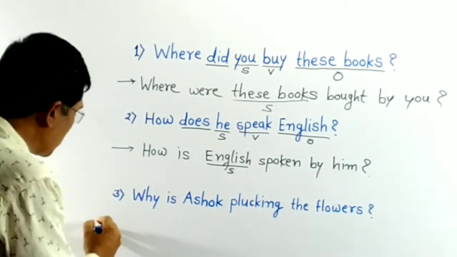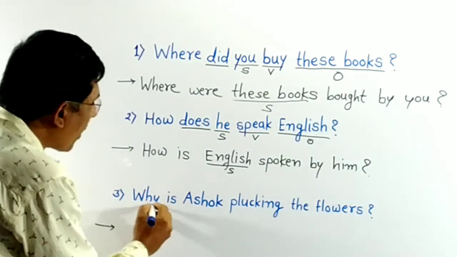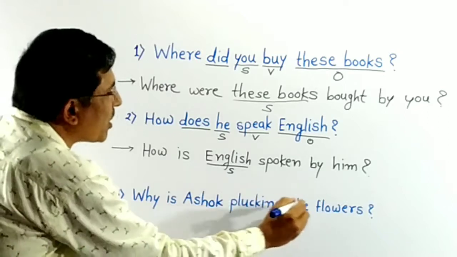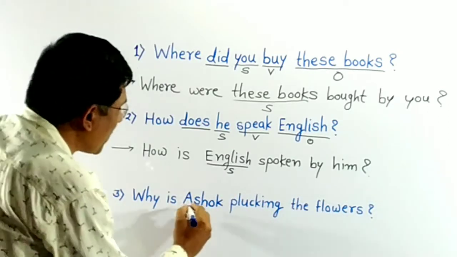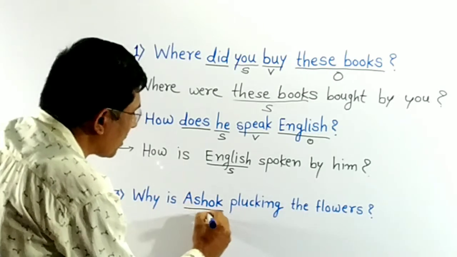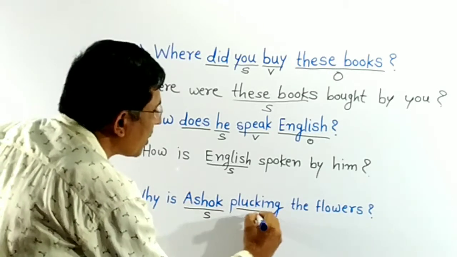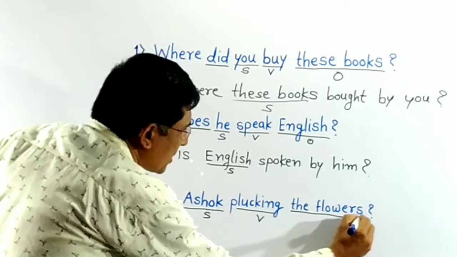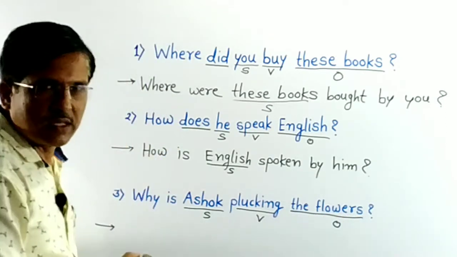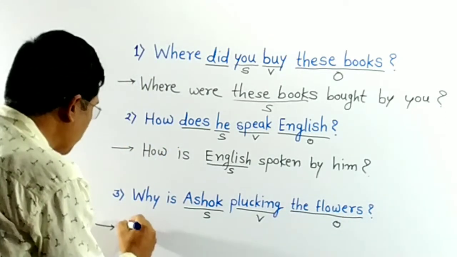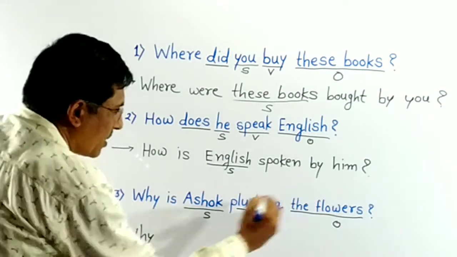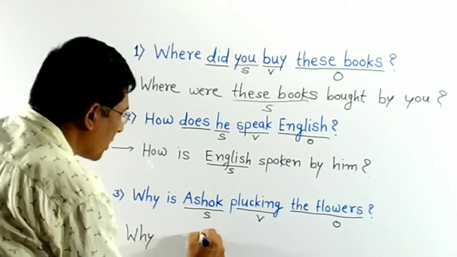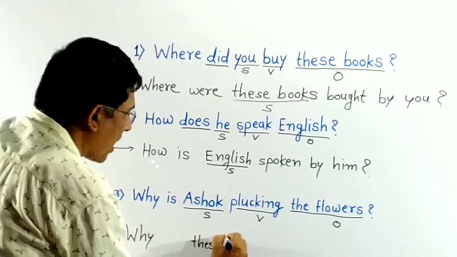Now third sentence is, why is Ashok plucking the flowers? Underline subject, Ashok is subject here, plucking is verb, the flowers is object. Write first WH word why. Then take these flowers as subject here.